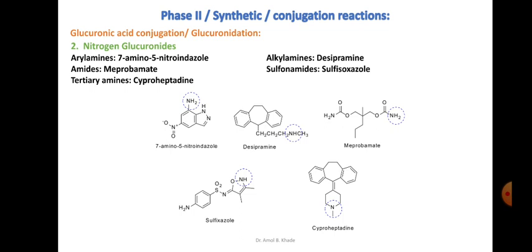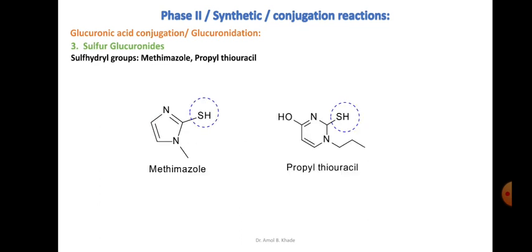And then tertiary amines, or this tertiary amine which has the tertiary nitrogen here, that is cyproheptadine, which can also form a conjugate with the glucuronide in the form of N-glucuronide, or the nitrogen glucuronide. Then the third type is the sulfur glucuronide, where the sulfhydryl group is getting conjugated with the glucuronic acid.